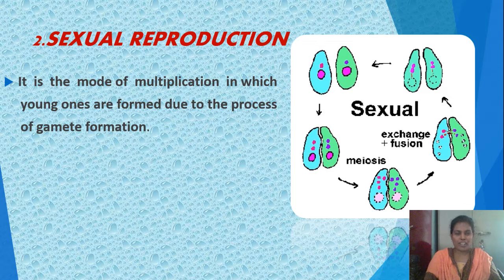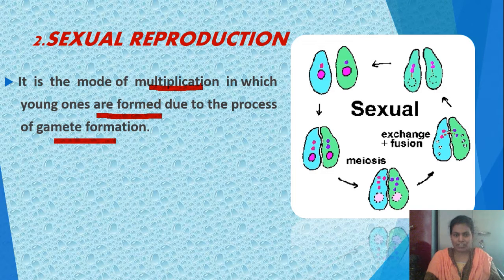What is meant by sexual reproduction? Sexual reproduction is the mode of multiplication in which young ones are formed due to the process of gamete formation. It is nothing but the formation of new individuals from the parents by the fusion of gametes. In this type of reproduction, gamete formation is one of the important processes. It is the formation of new individuals from the parents by the combination of gametes which are produced by the parents.